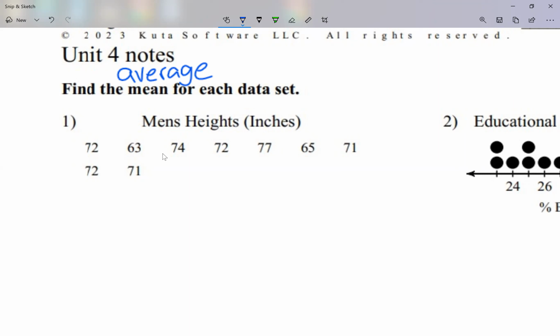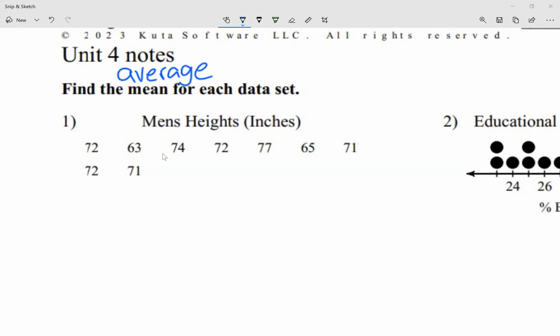I'm going to use a calculator here at the side, you won't see it, but I'm going 72 plus 63 plus 74 plus 72 plus 77 plus 65 plus 71 plus 72 and plus 71.